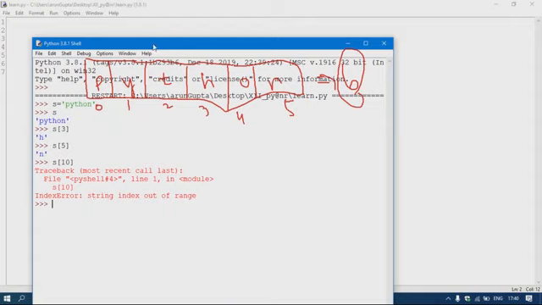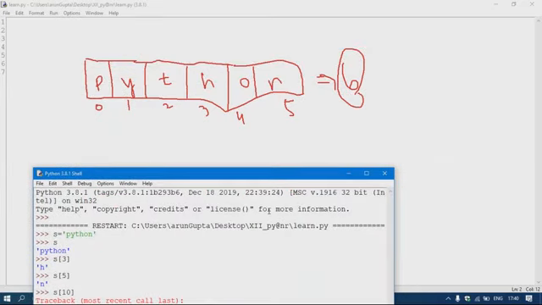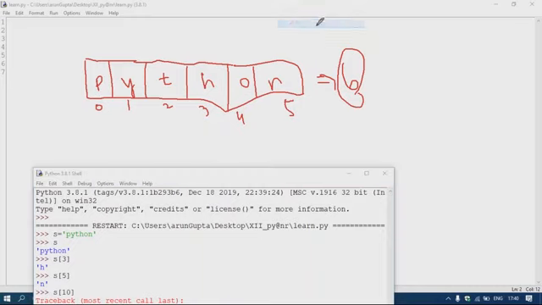One more very special thing is that Python also provides a concept of negative index. This is the positive index, which starts from 0 and goes up to the last. Python also provides negative index, where the index from the end is -1, -2, -3, -4, -5.